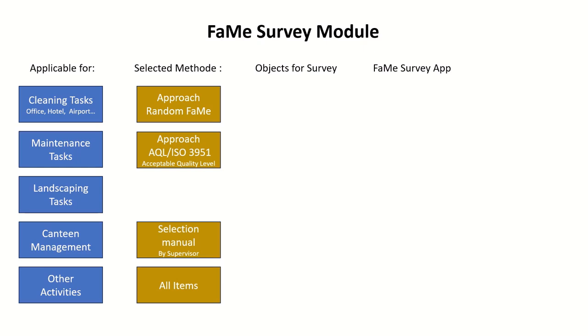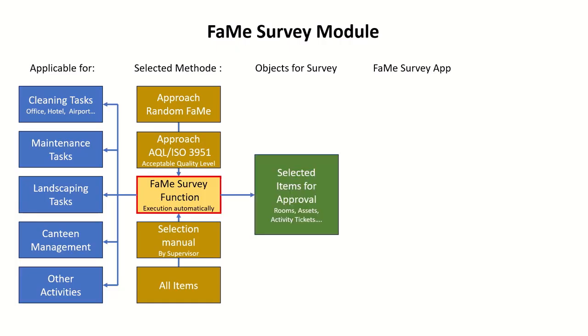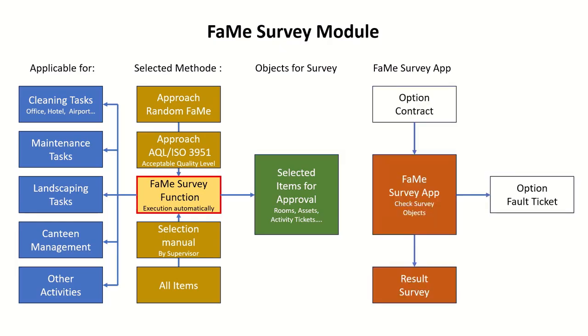Combinations are possible. The FaMe survey function generates the survey tasks for a given time frame in advance, for example, for 1 year. The FaMe survey app manages the selection sets. The app shows all due approvals for 1 day with the exact timing. As an option, the app marks due survey tasks with a color, considering a given run time. The controller checks the tasks after the activity was planned to be conducted.